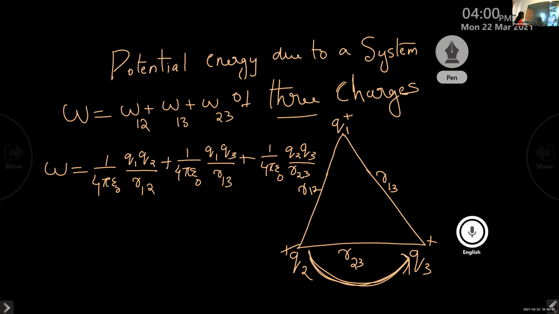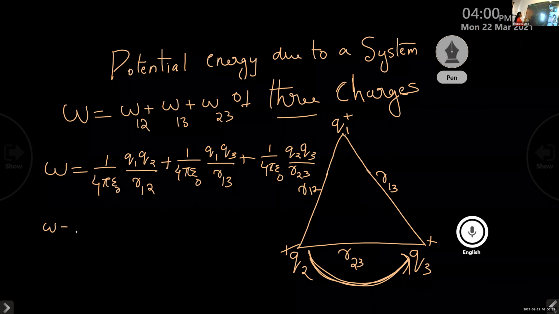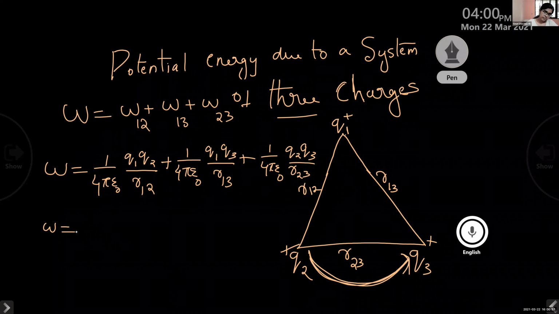Which term is common in all these equations? 1 by 4 pi epsilon 0 is common. So take it outside.